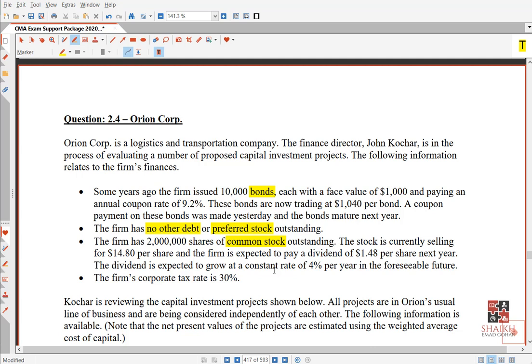Now my friends, the point here is what new things we are going to learn today. What are those new things? How to calculate the cost of capital of a bond, and how to calculate the cost of capital of common stock through another method which is called the dividend growth model. So today mainly you will learn two new things: one, how to calculate the cost of capital of a bond, which is basically cost of debt, and two, how to calculate the cost of equity by using the dividend growth model.